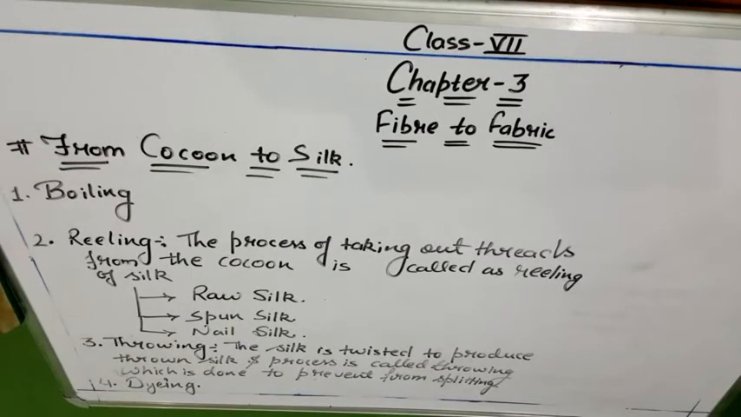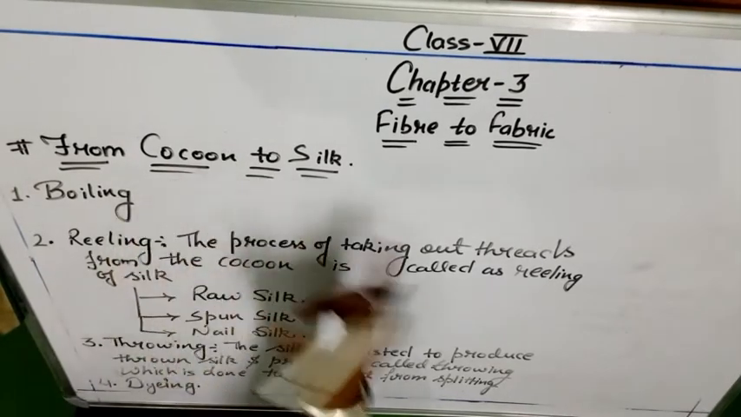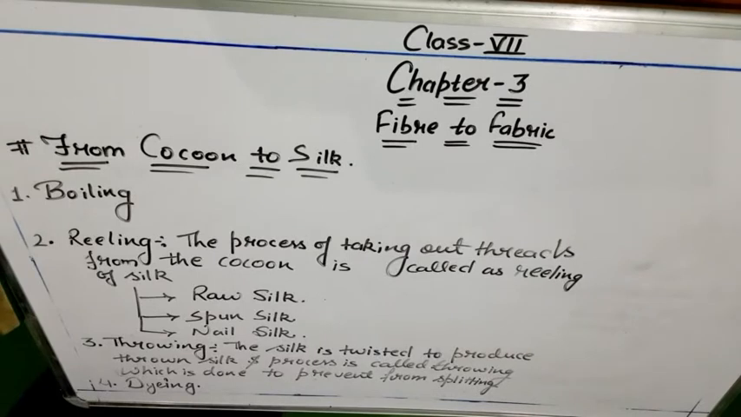Now moving to the next part, we have obtained that cocoon. Now we have to convert it into a silk fabric. So what is the process by which we convert that cocoon to silk? I have discussed with you that first we have to kill the pupa or larva which is present inside that cocoon. So for killing that larva or pupa, we have to boil it. We used to just put it into the hot water.